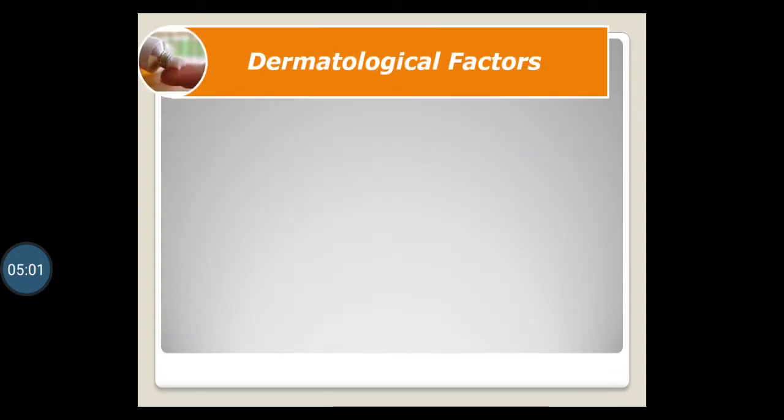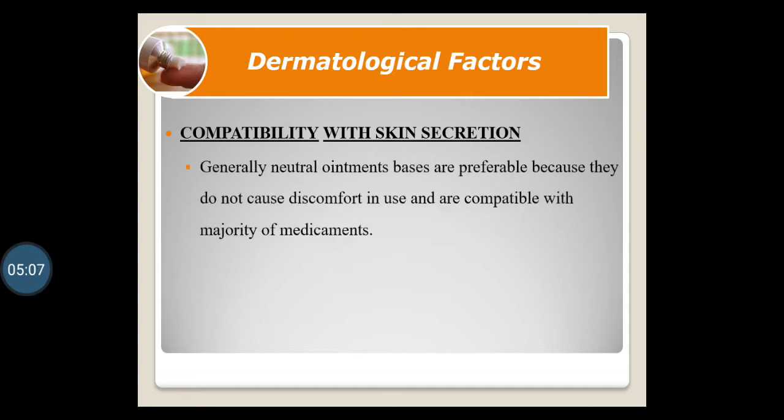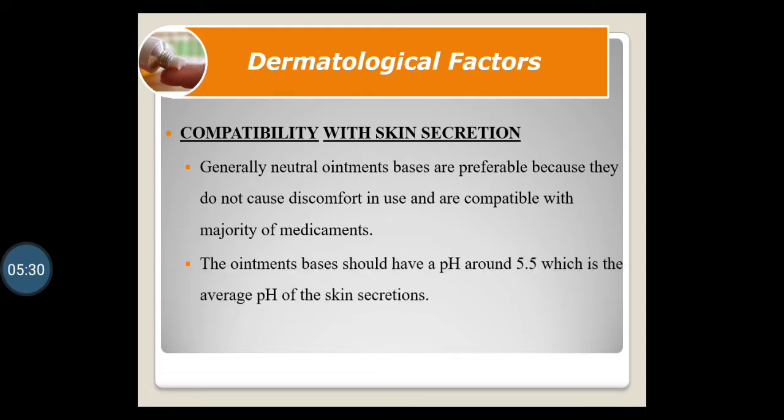Then let us see the next factor, that is compatibility with skin secretion. Generally, neutral ointment bases are preferable because they do not cause discomfort in use and are compatible with the majority of medicaments. Compatibility with medicament as well as compatibility with the skin is necessary while selecting any of the bases. The ointment base should have a pH around 5.5, which is the average pH of skin secretions. Means the pH of skin secretion and the ointment base should match.